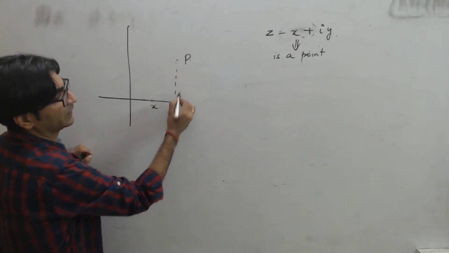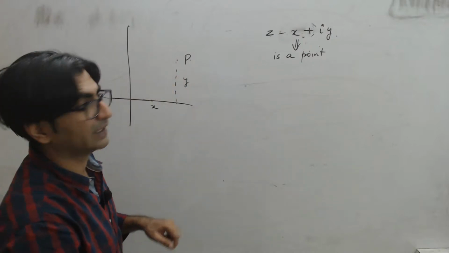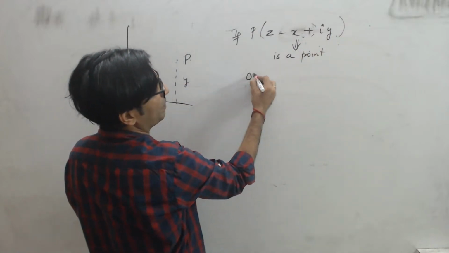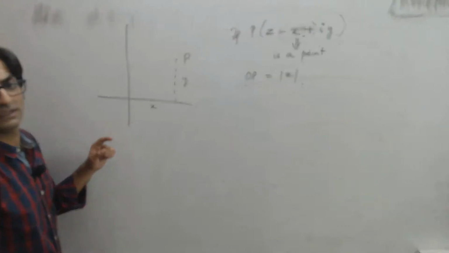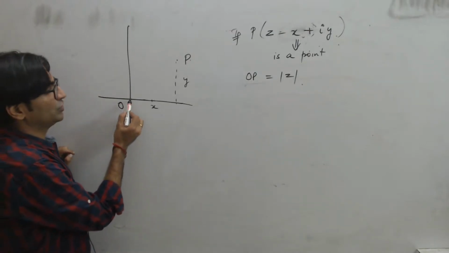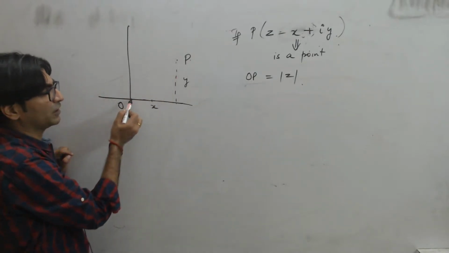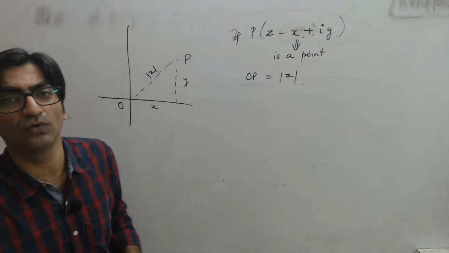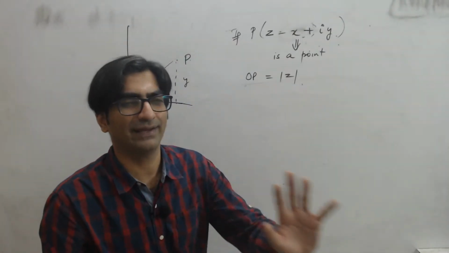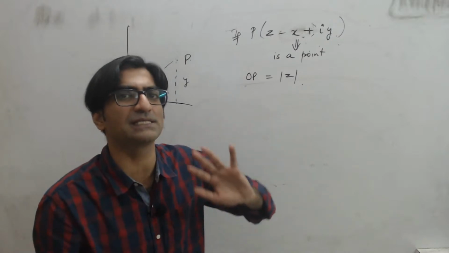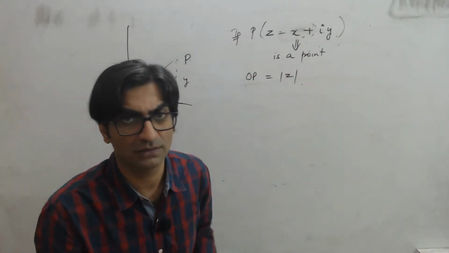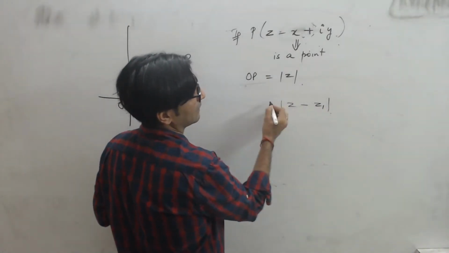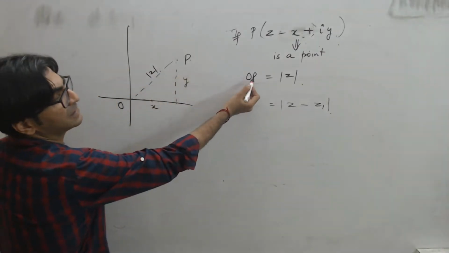It also has a Y coordinate. So it will be a point P, right? If P is representing this point, then OP will be mod Z. Does that make sense? This is origin O. So distance of the point P from origin will be mod Z. तो अगर मैं directly Z पे modulus लगा लूं, then I should identify that as, okay, the problem means that mod Z means the distance from the origin. If instead of mod Z, I put mod Z minus Z1, then it won't be distance from, remember OP means distance of P from O.